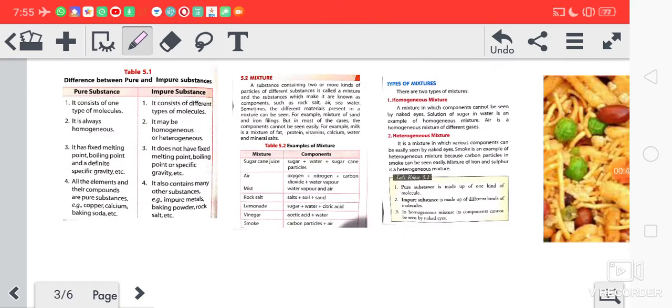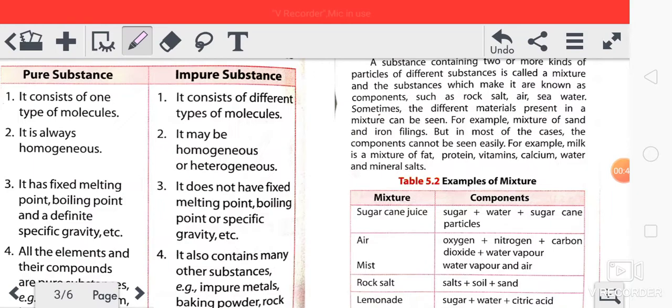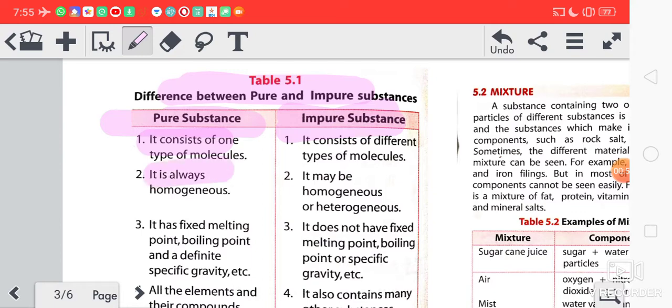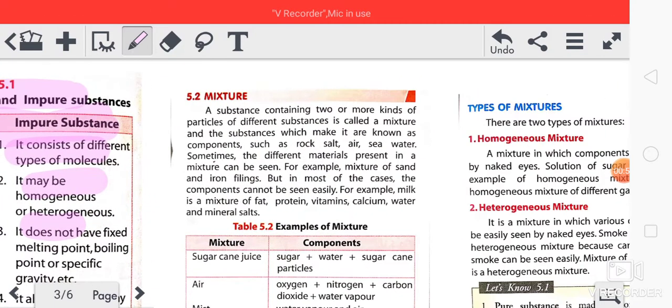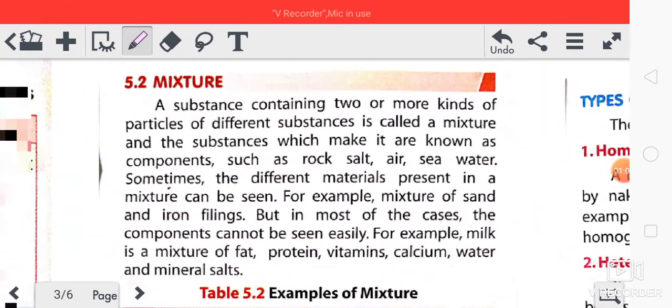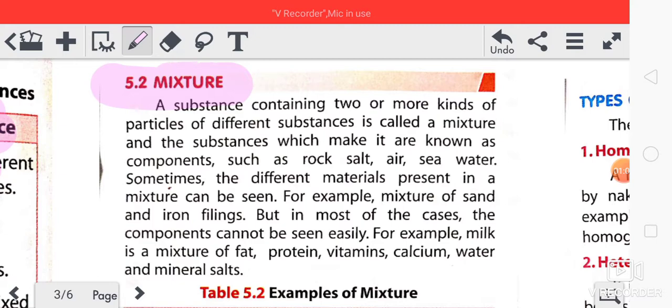Then I told you that you have to write this table, you have to learn the difference between pure and impure substances. You are supposed to write all these differences. Okay, now come to the new topic, that is mixture.